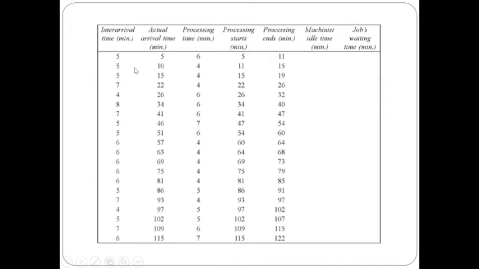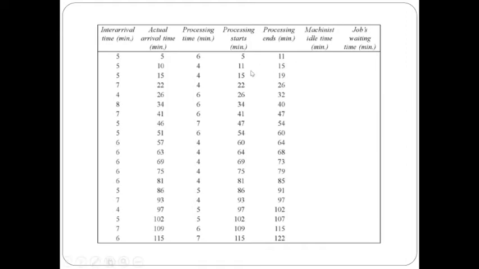For the second case, even though the second person is arriving at 10 minutes, the first person's processing ends only at 11 minutes, which means we have to attend the second person from 11 minutes only. He has to wait up to 11 minutes to get the processing done, and the processing time will be 4 minutes, so it is 11 plus 4, 15. We already studied this in the sequencing problem itself, so it is very easy to calculate, right?